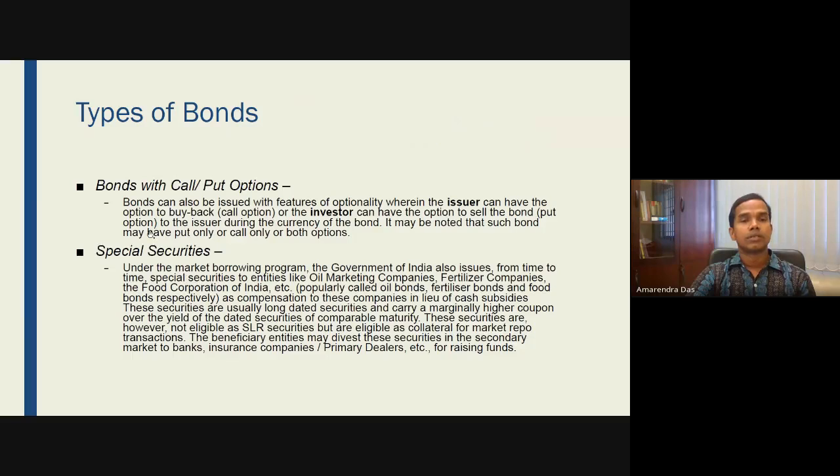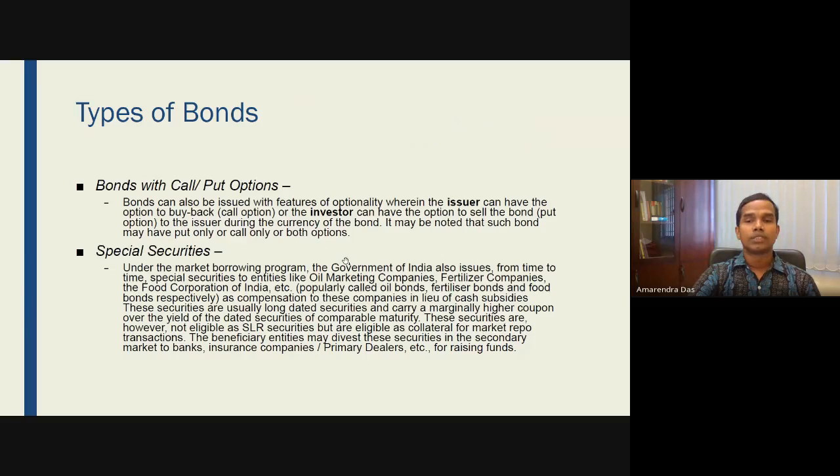Then comes the bonds with call or put option. The people who are dealing with the share market will be a little familiar with the concept called call and put options. And then bonds can also be issued with features of optionality, wherein the issuer can have the option to buy back, or the investor can have the option to sell the bond to the issuer. So both parties can, either the issuer can buy back, or the investor can also sell the bond to the issuer during the currency of the bond.